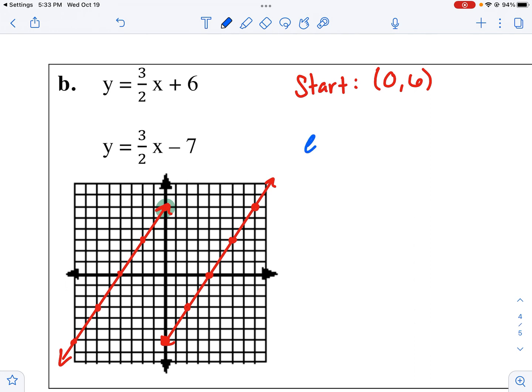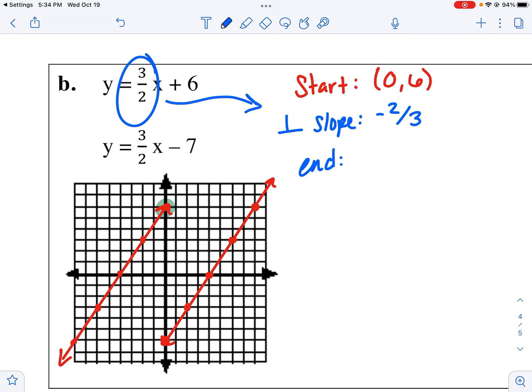Now I need to figure out where am I ending? What's my ending point? But in order to get that ending point, I need to know what path to take to get there. I need to know what perpendicular slope I would use. In this case, I would need to use -2 over 3 because it's perpendicular to 3/2.